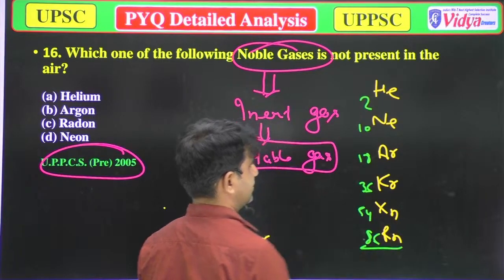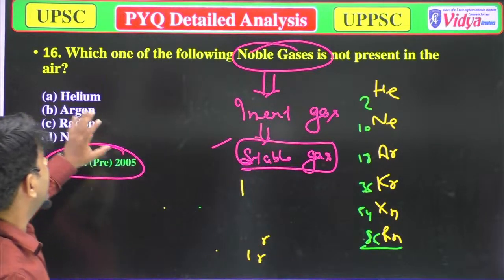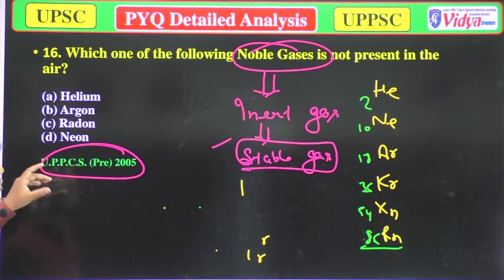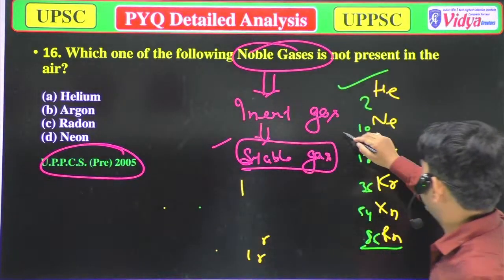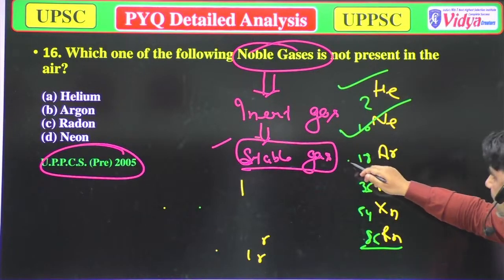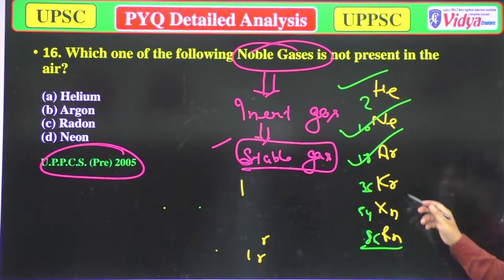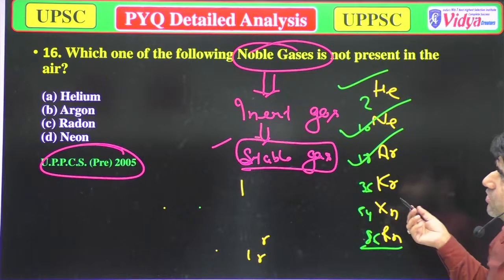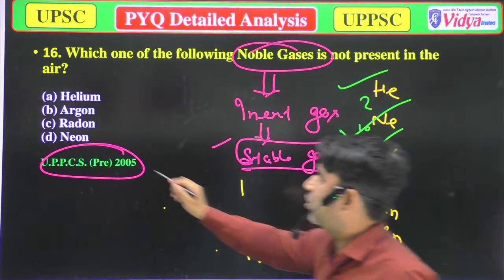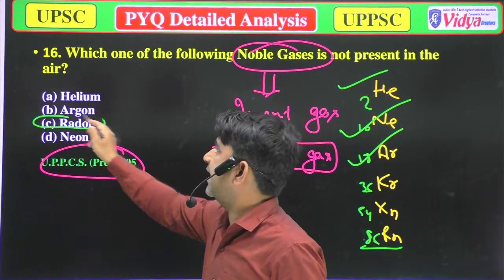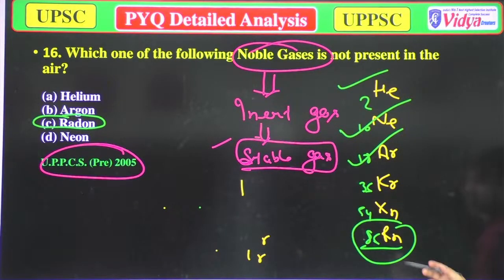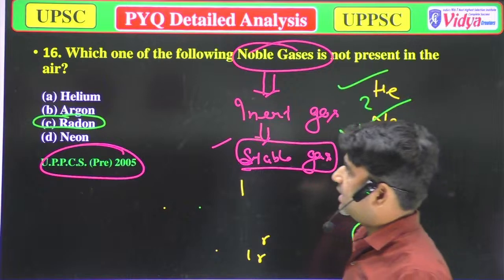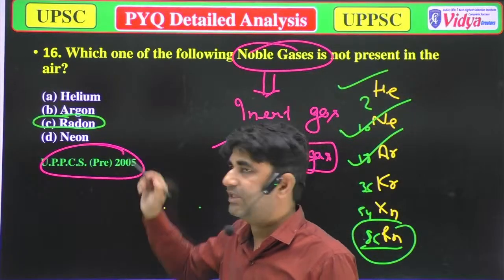These are atomic numbers. So the question is which of the following noble gases is not present in air? So helium is present in the air, neon is present in the air, argon is also present in the air, and krypton is also, means every gas is present. So what is the option? Radon is not present in the atmosphere. So option C is correct, because all these other gases are present in the atmosphere.